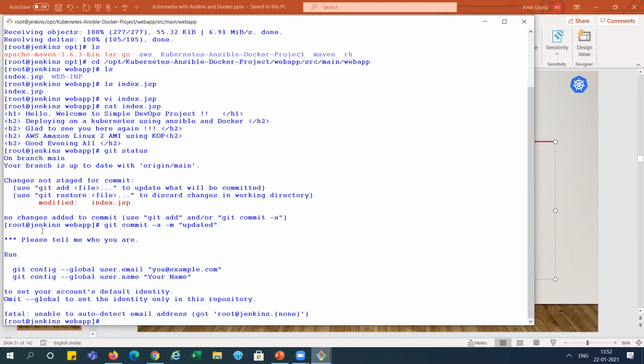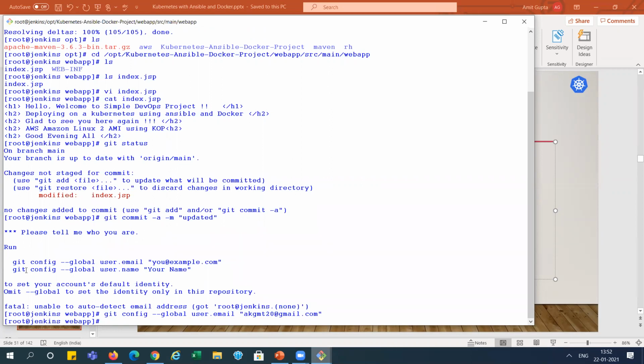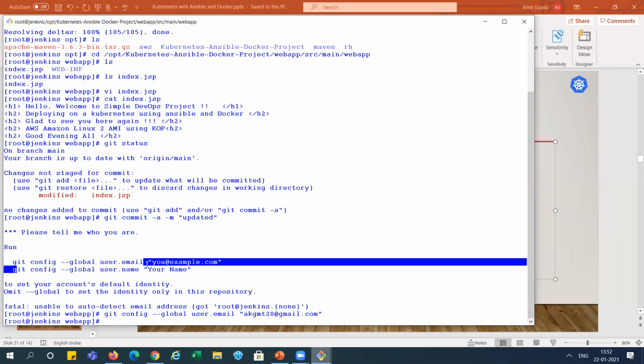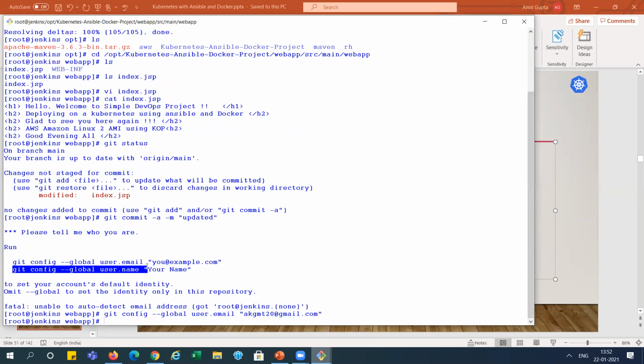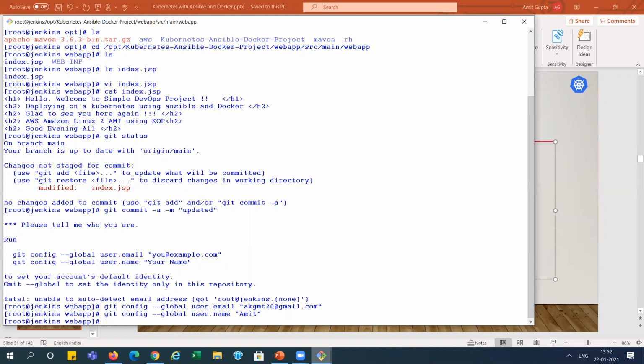Now we need to configure these things before using this. Now I'm running this command again.